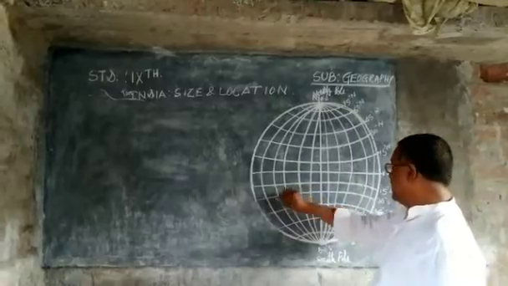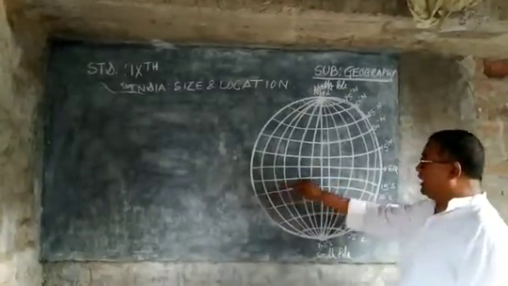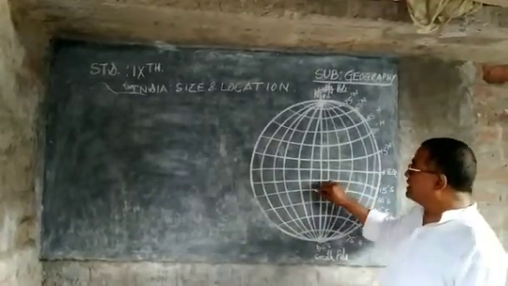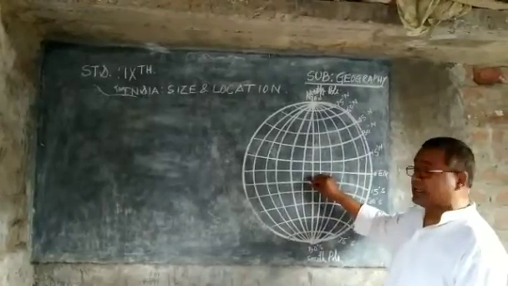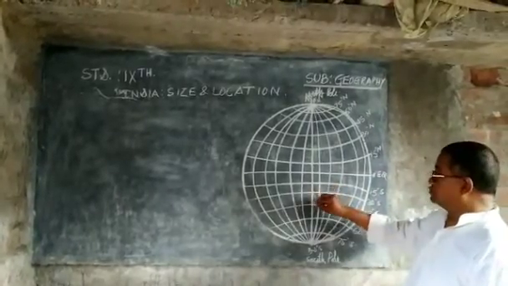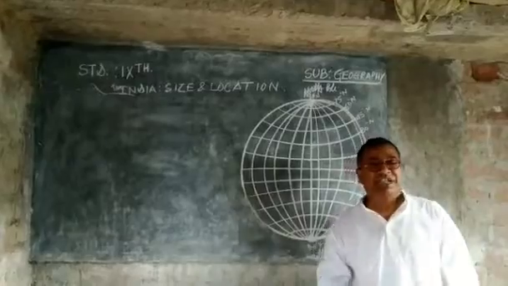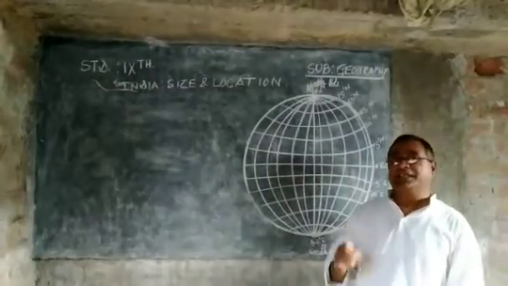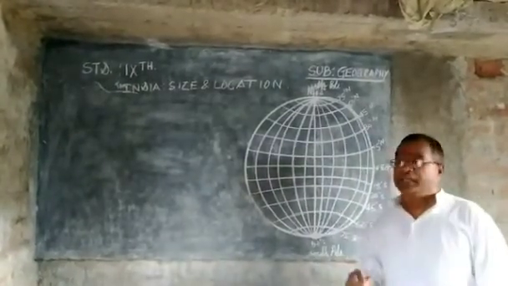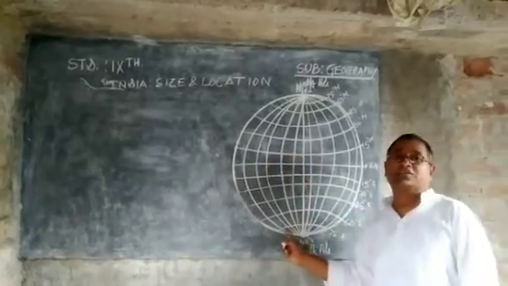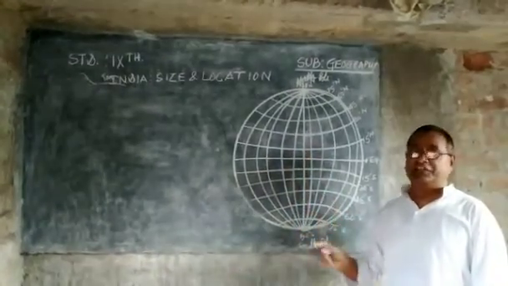And these lines are also latitudes because they are parallel to the equator and measure south. The imaginary lines which are parallel to the equator and measure north or south are called latitudes.